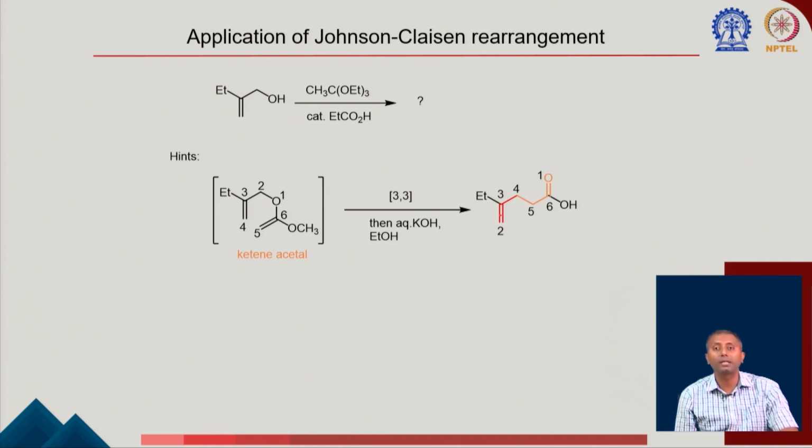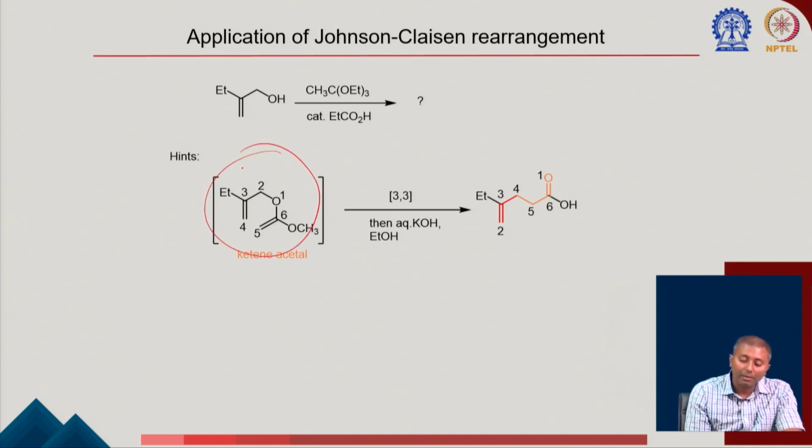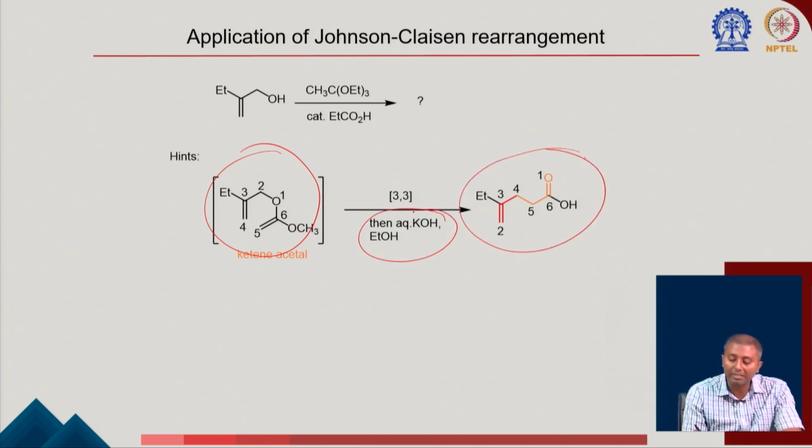Another example of Johnson-Claisen rearrangement here. Again very similarly, the first thing is the formation of the corresponding ketene acetal, and then the 3,3 sigmatropic shift, and after hydrolysis of the corresponding ester, it can form the corresponding acid. So you should look for the reagent which is given. Sometimes they give the Johnson-Claisen rearrangement conditions, and then they give you KOH, ethanol. That means it is going to hydrolyze the corresponding ester to the corresponding acid.